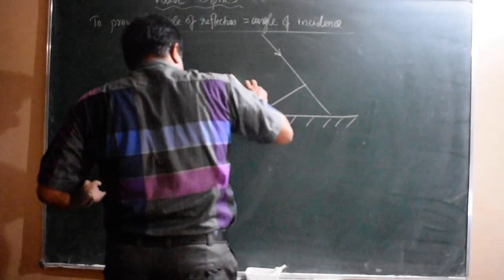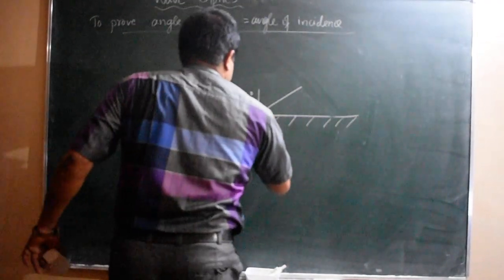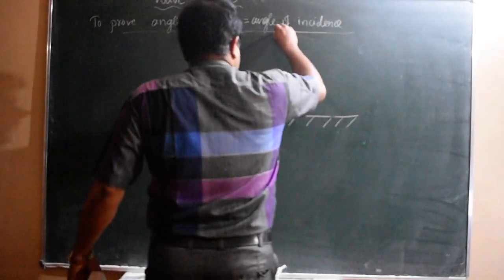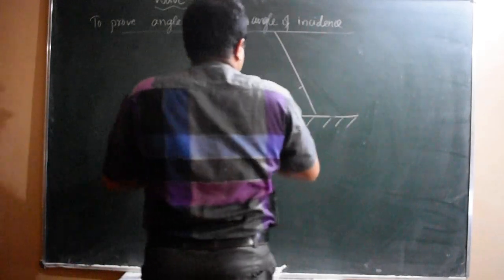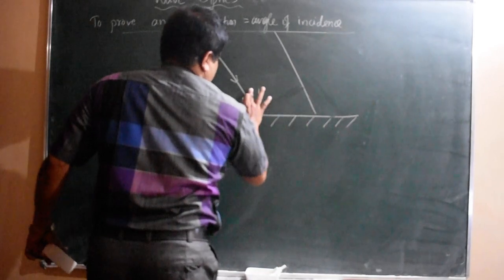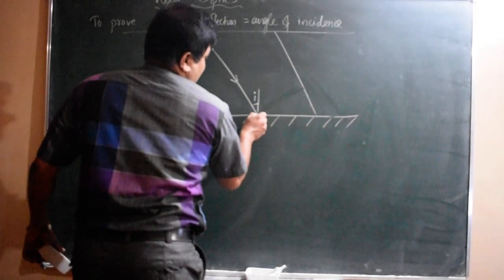I will take a little lesser angle. So this is the incident ray on the surface. Now the reflected ray will go at the same angle, that's what we have to prove actually. This is the angle of reflection.